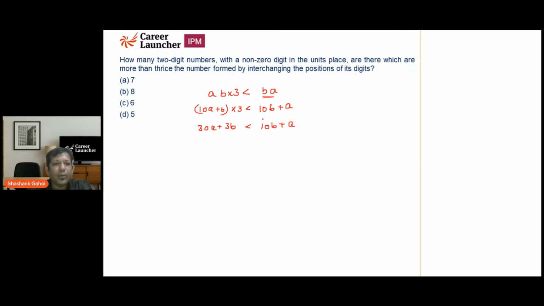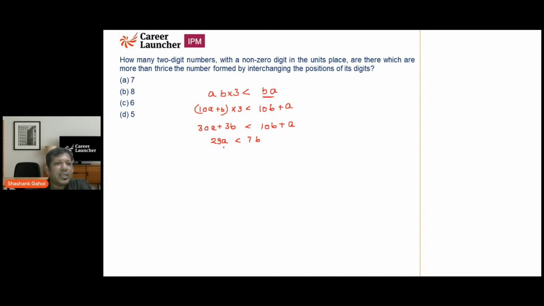So just take b to this side, take a to this side. This is going to be 29a is less than 7b. So this is what the question is saying.